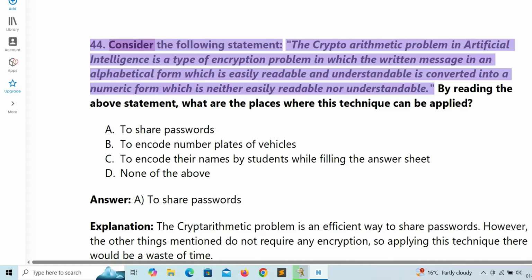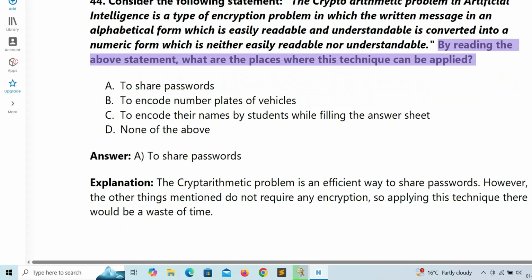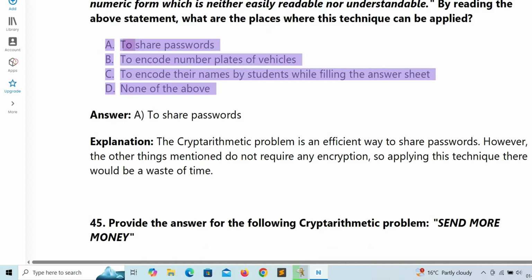44. Consider the following statement. The cryptarithmetic problem in artificial intelligence is a type of encryption problem in which the written message in an alphabetical form, which is easily readable and understandable, is converted into a numeric form which is neither easily readable nor understandable. By reading the above statement, what are the places where this technique can be applied? A. To share passwords.